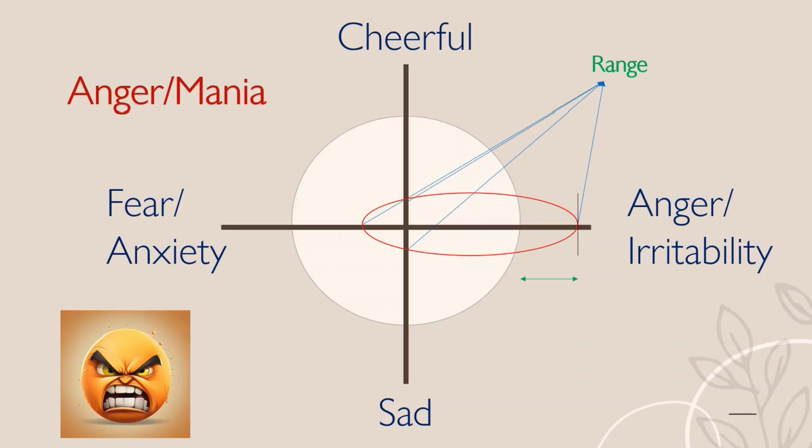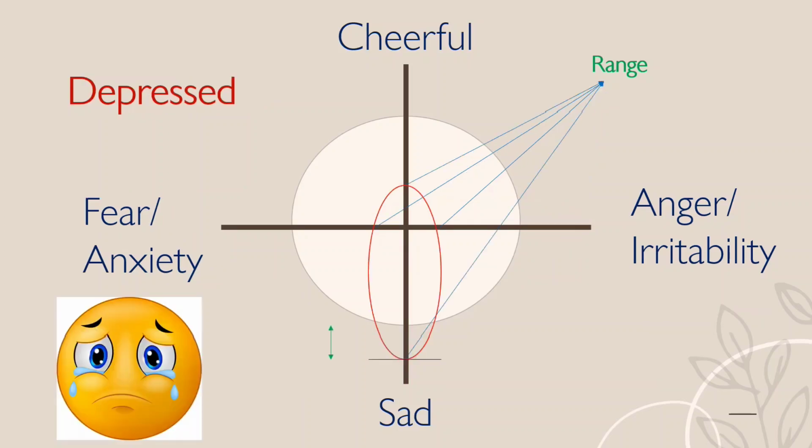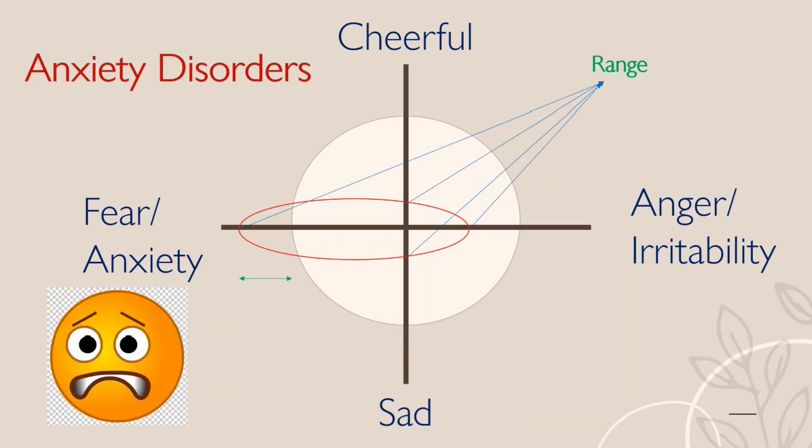So intensity is increased and shifting is done because other kinds of emotions are not being expressed during the interview as much. Similarly, this is for sadness. You can see the shifting and increased intensity. In anxiety disorder, it is shifted towards fear and anxiety. So range is shifted and intensity is increased.